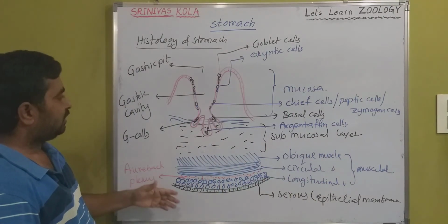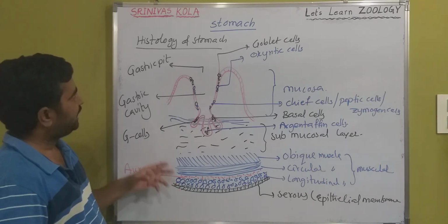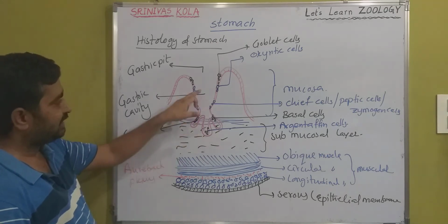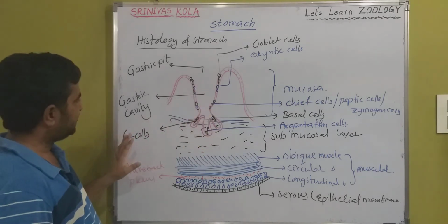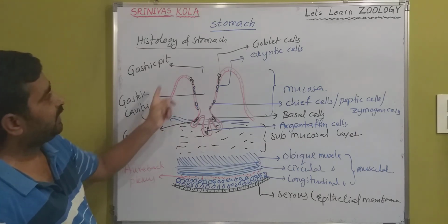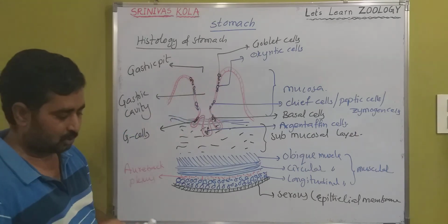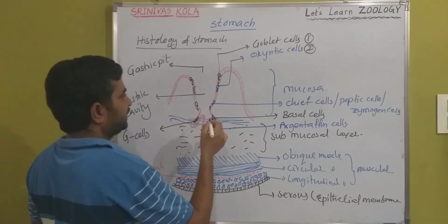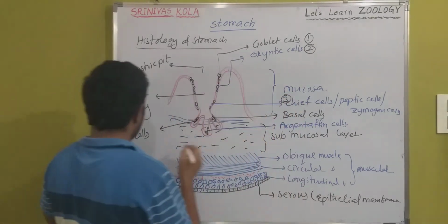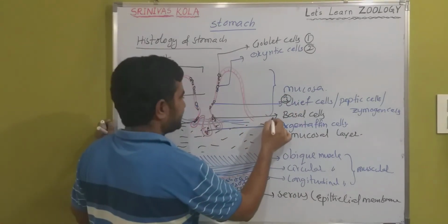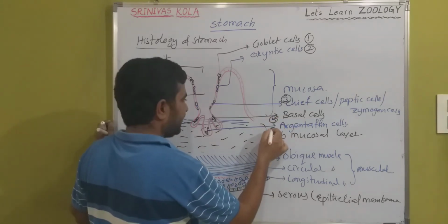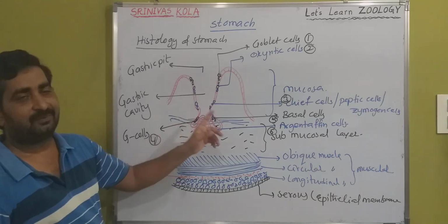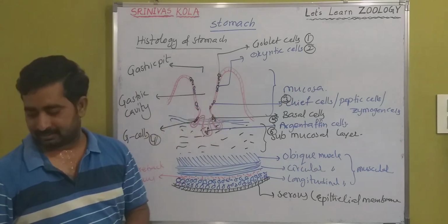So this is the section cutting view, the anatomical view of the stomach. This is the gastric gland structure, and the gastric gland contains different types of cells. Please note that: goblet cells, oxyntic cells, chief cells, G cells, basal cells, and also argentaffin cells. Now we will discuss the secretions of the different types of cells in the gastric gland.